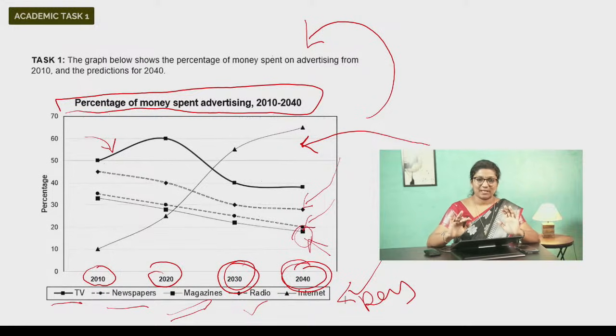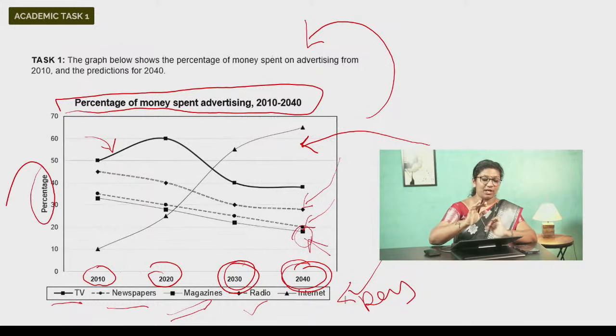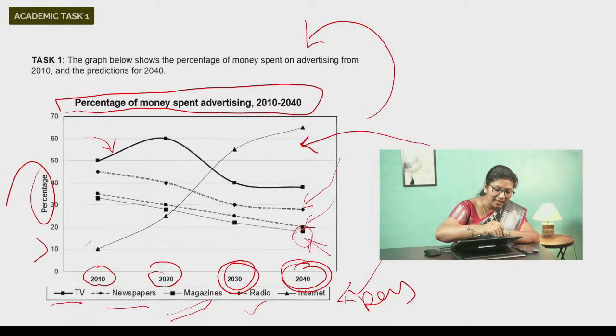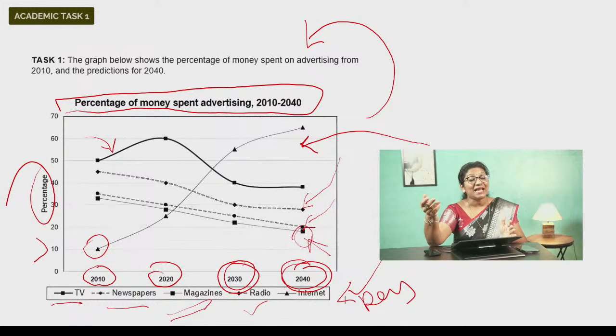So how do you answer this question? Well, here the data is given in percentage. So we say, let's say, if it is 10, you say 10% of the money is spent on so and so. Let's say this line with the triangle is for the internet. So in 2010, only 10% of the money was spent on advertising on the internet.